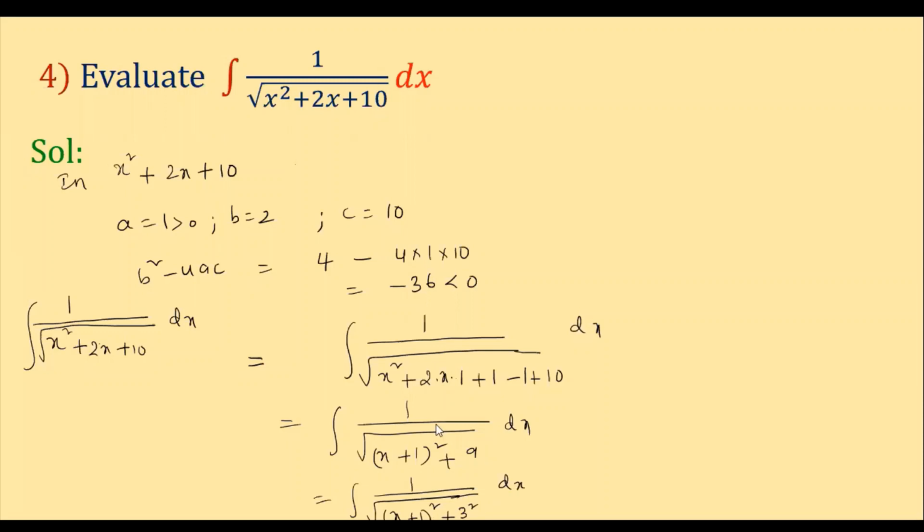Now let us take this term again here. I am writing the expression once again. Integral 1 by under root of x plus 1 whole square plus 3 square. This was our last expression. Now here I am taking x plus 1 as t. This is nothing but our x plus alpha whole square plus beta. Beta value is 9, children. So here when you differentiate on both the sides, we get, differentiation of x is 1, that is 1 into dx is dx, and differentiation of t is 1 into dt, that is dt.